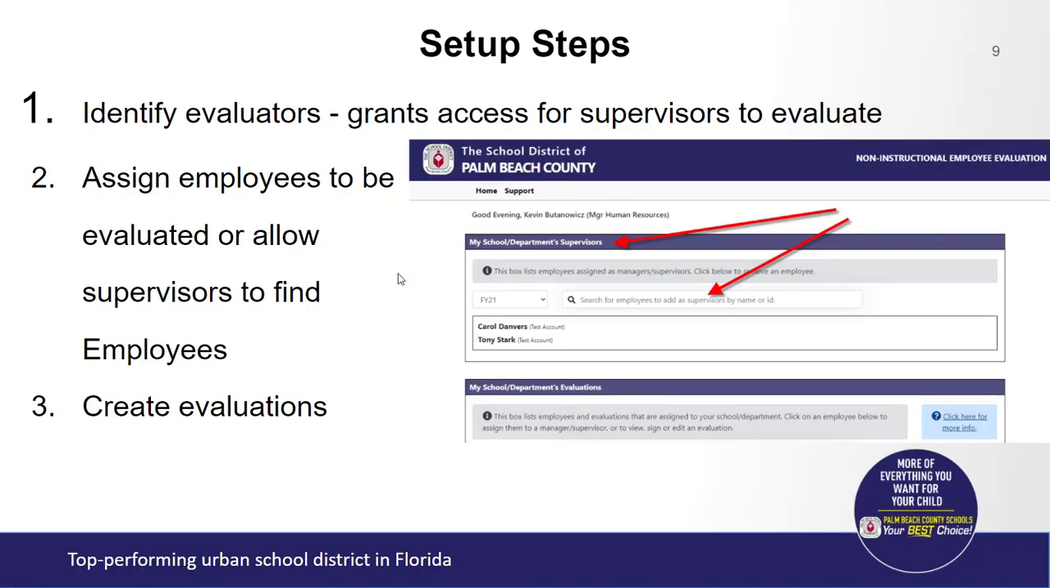So just to summarize the key setup steps for you as the department head, the first thing you'll have to do, seen on the right-hand side of the screen here, is that you will have to identify evaluators. So again, you will be granting access to these supervisors in your school or department so that they have the ability to evaluate. And there is a quick video to show you how to do that. After that, you can decide to assign employees to them or allow them to find employees to evaluate. And then following that, you and your evaluators / supervisors have the ability to now create evaluations.